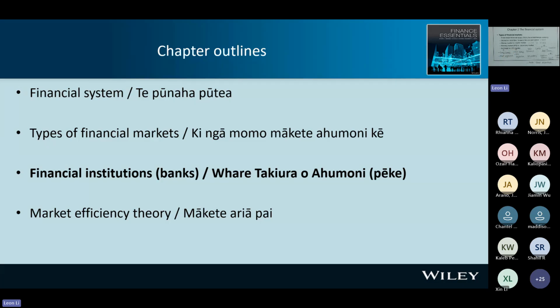So in the IPO market, the company will receive the money. They issue shares to the investor and receive the money from the investor. This is the IPO market. After the IPO market, the share will go to the secondary market. It's a transaction between investors.